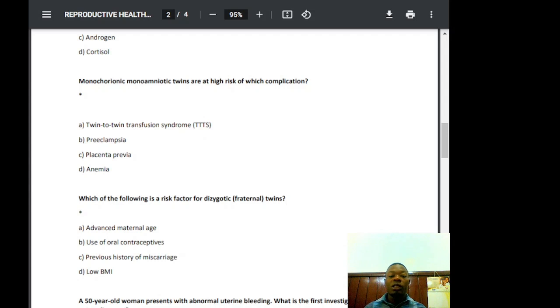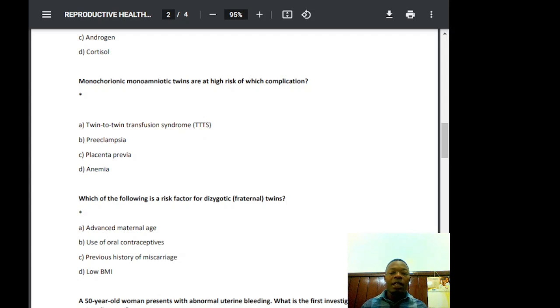So what is twin-to-twin transfusion syndrome? It is a severe concern that occurs only in monochorionic twins due to abnormal blood vessel connections in the shared placenta. For the pathophysiology, blood vessels in the single placenta form a vascular anastomosis. Anastomosis is just like branches of the same vessels to aid in the supply of blood. They lead to unequal blood flow between the twins. One twin, the donor twin, loses blood volume to the other twin, which is the recipient.